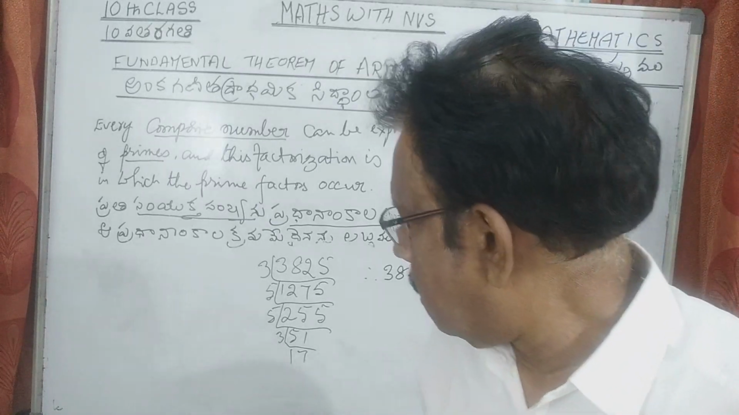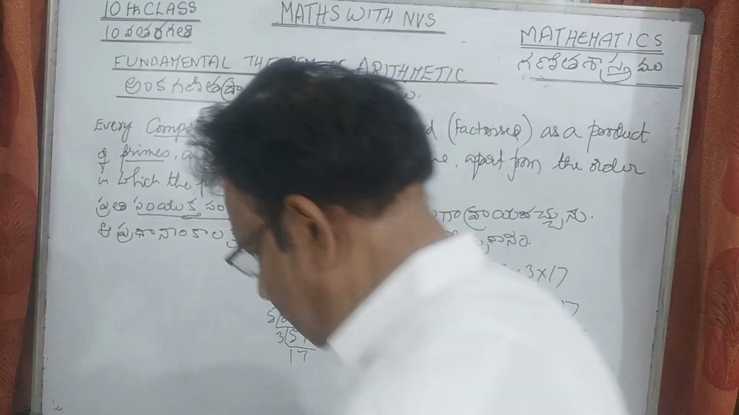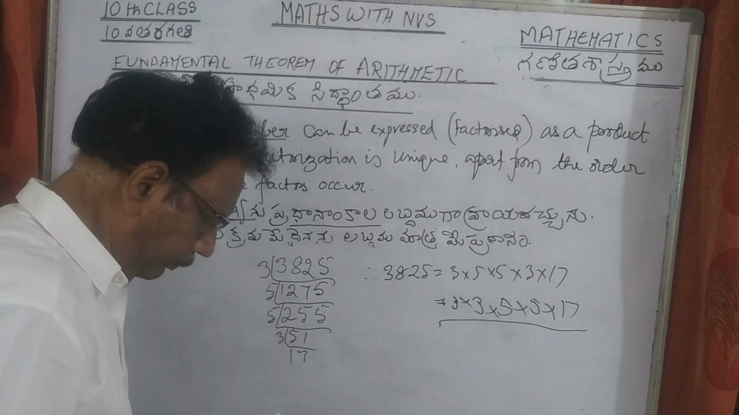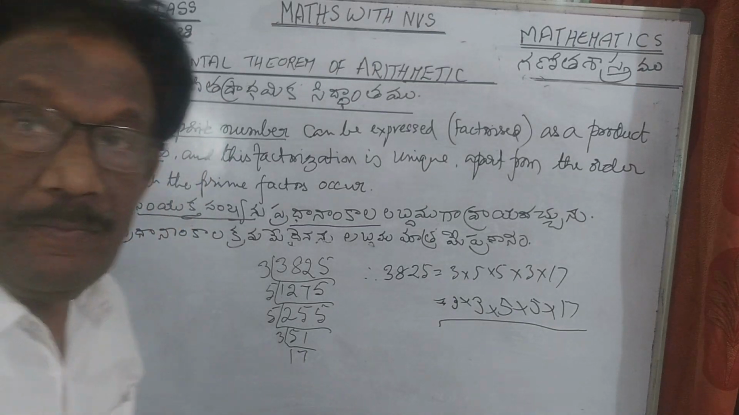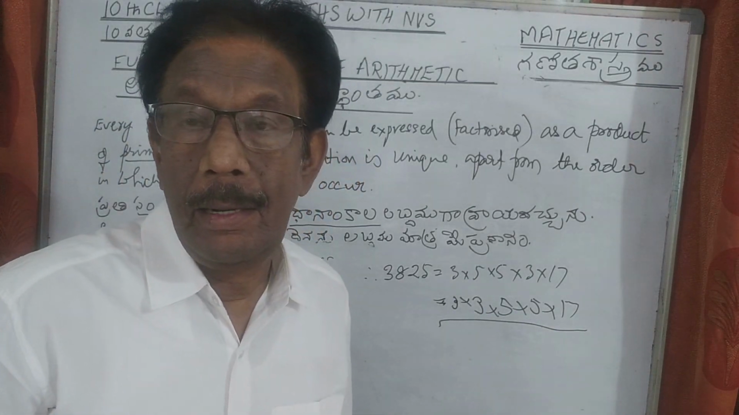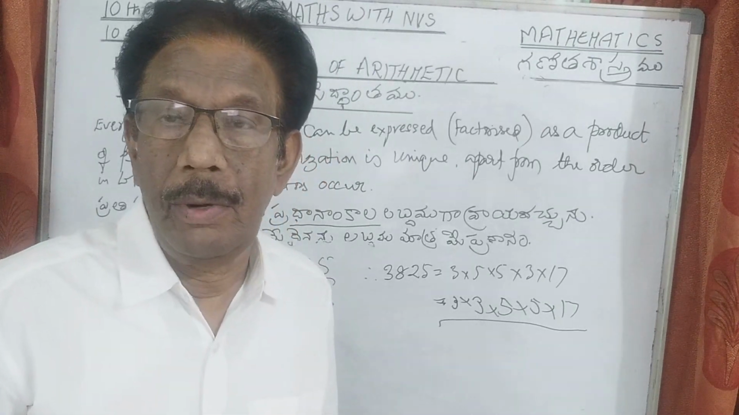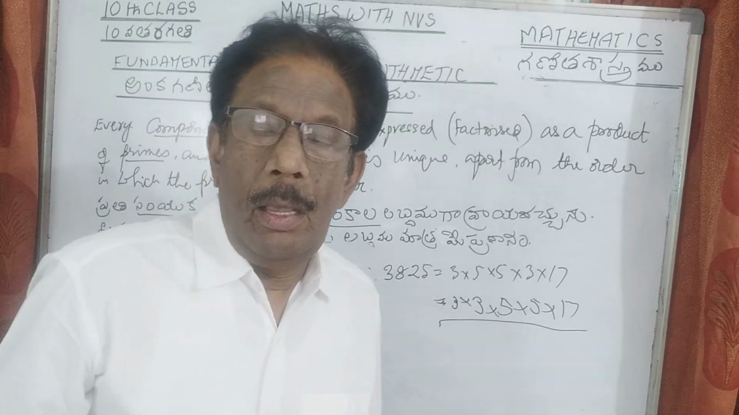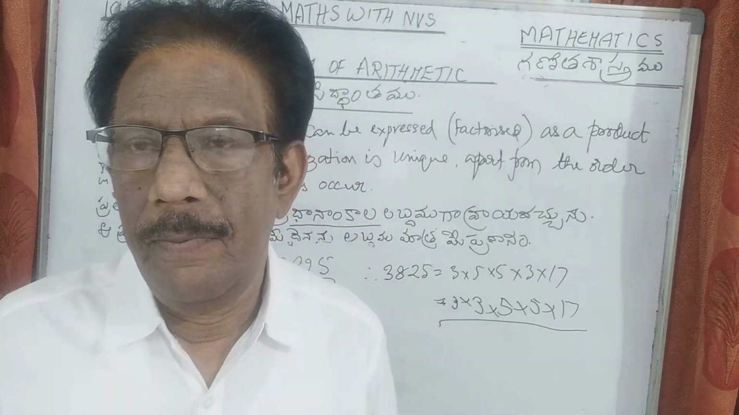Understand? Next thing is, with the help of prime factorization, there is another thing we have to find out, which is the HCF and LCM. In the division method, we can find these HCF and LCM.